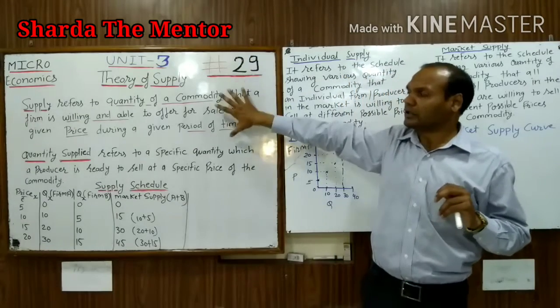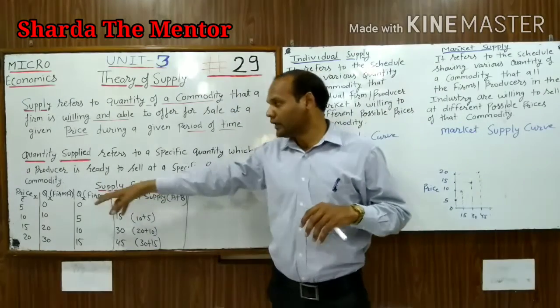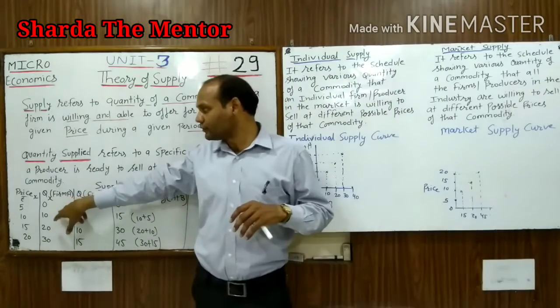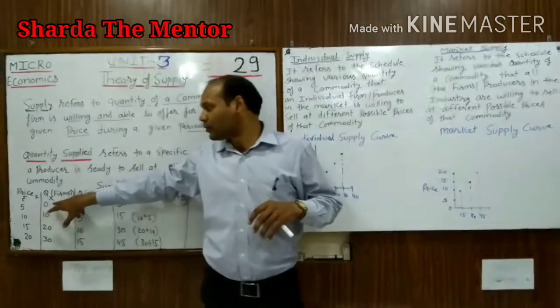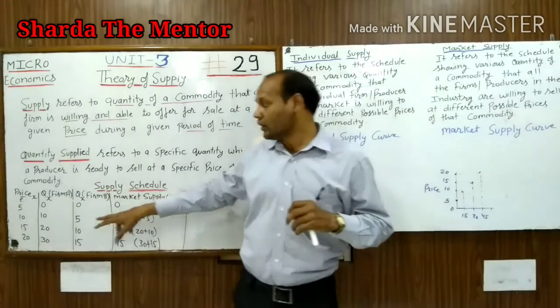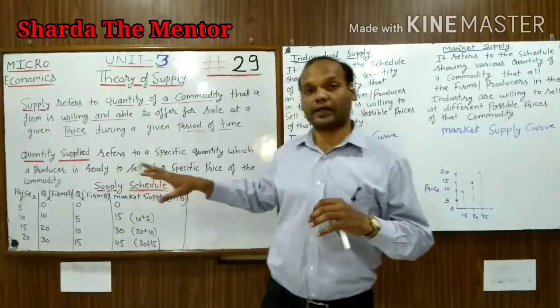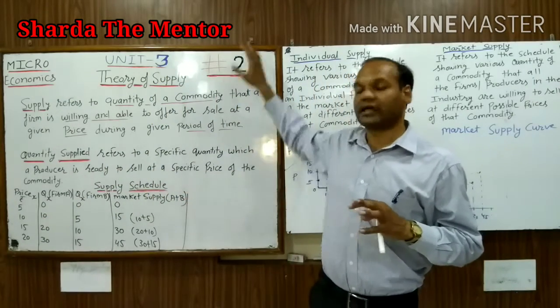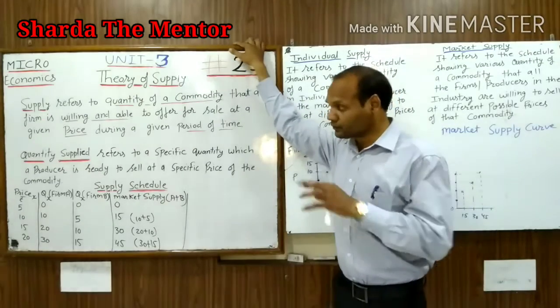Or you can understand supply with the help of a schedule. In the case of firm A, at the price of 5 the firm is not selling the product, it means he is selling 0 units. At the price of 10, they are selling 10 units. At the price of 15, they are selling 20 units. And at the price of 20, they are selling 30 units.